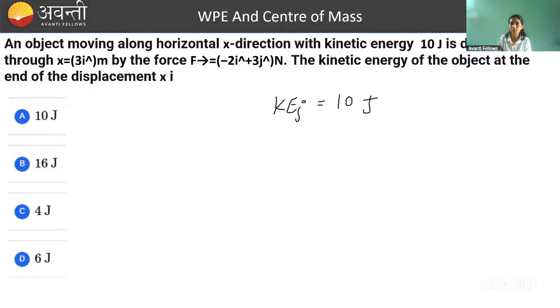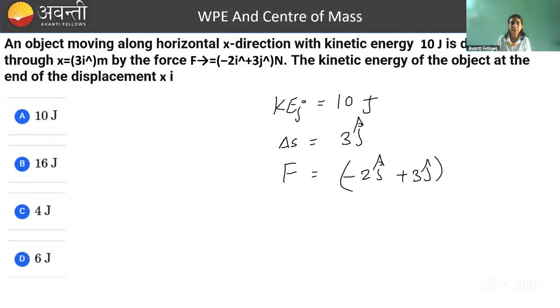And this is displaced through 3 i cap by the force minus 2 i cap plus 3 j cap. So displacement is 3 i cap. The kinetic energy of the object at the end of displacement, what will it be? Let's see now.